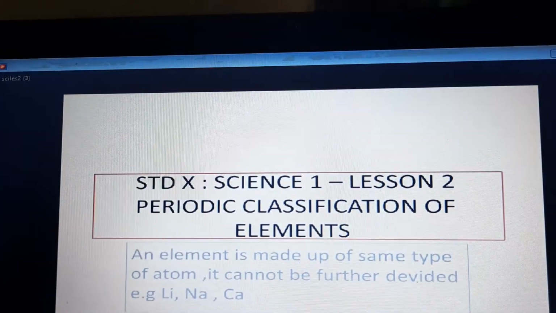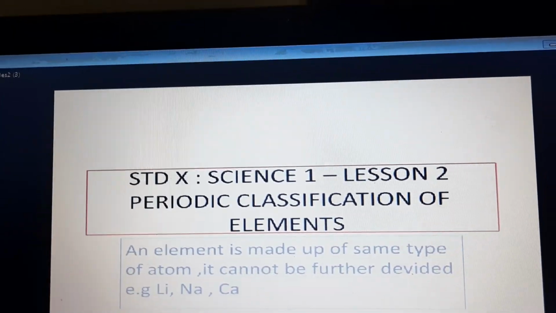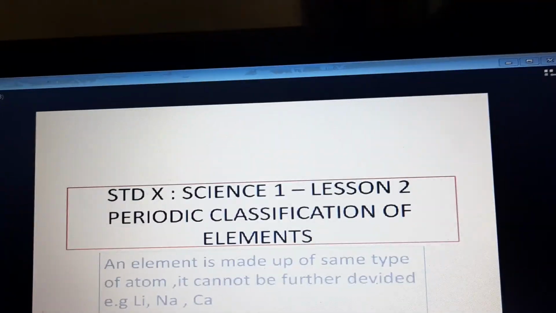Newland's laws had some limitations, and if we refer to the textbook, the octaves had limitations. In this particular lesson we have all these theories, and there will be limitations.